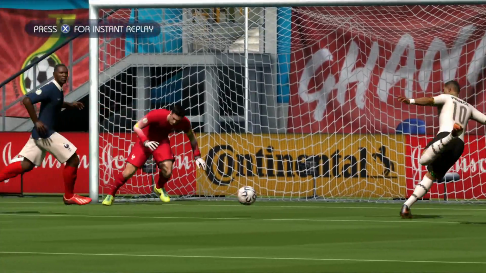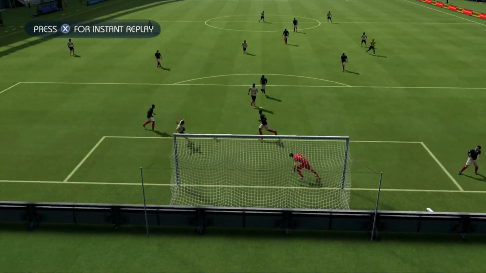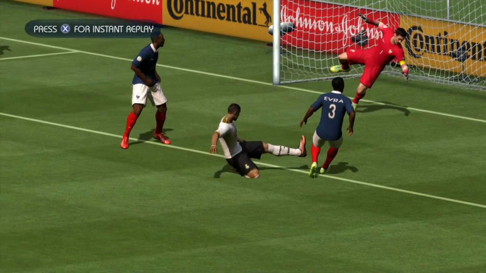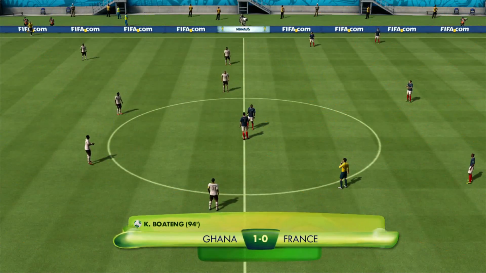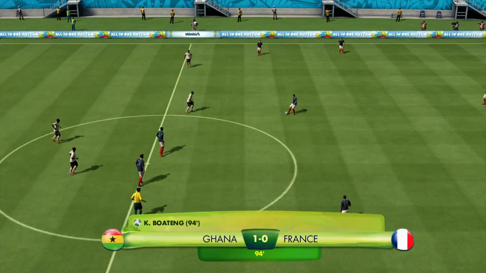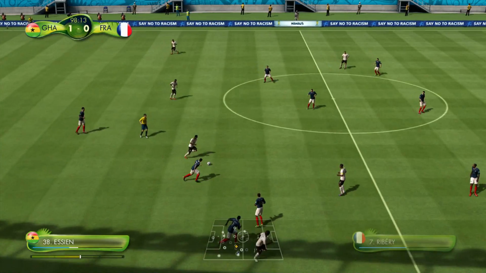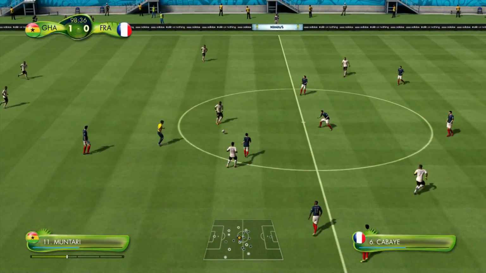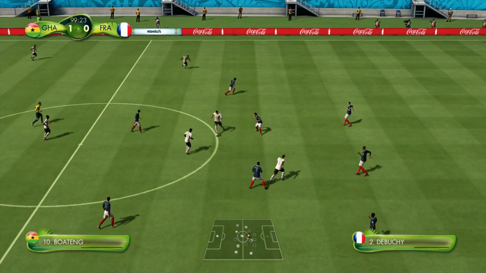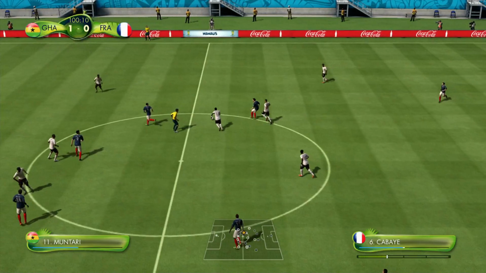And like I was about to say, France have kind of lost their edge in this game. At the start, they were pretty decent, how you would expect France to be. And Ghana have crept into this game, and that's what happens when you let a team like Ghana creep into the game like that. Something like that will happen. If France don't sort this out, then this could be one of the shock eliminations of the tournament, next to Switzerland beating Germany in the round of 16. Because, wow, I didn't expect Ghana to do anything against France, and here they are, 1-0 up.